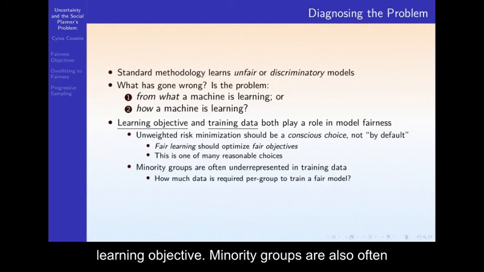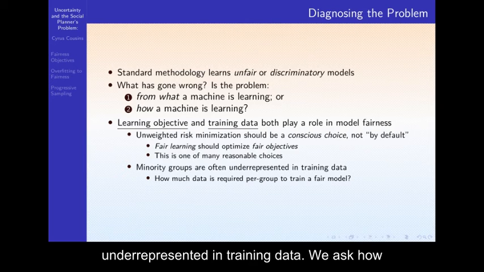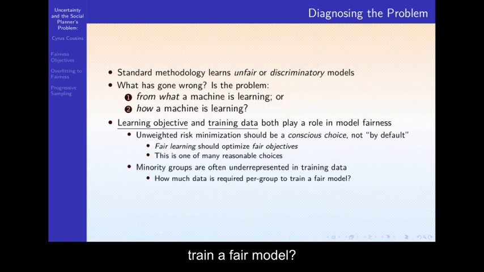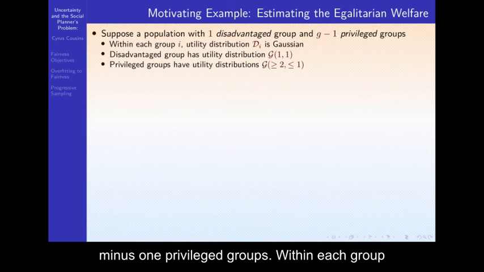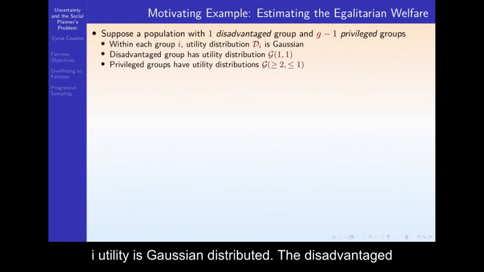Minority groups are also often underrepresented in training data. We ask how much data is required per group to train a fair model. Let's look at an example. Suppose a population with one disadvantaged group and G-1 privileged groups. Within each group i, utility is Gaussian distributed.